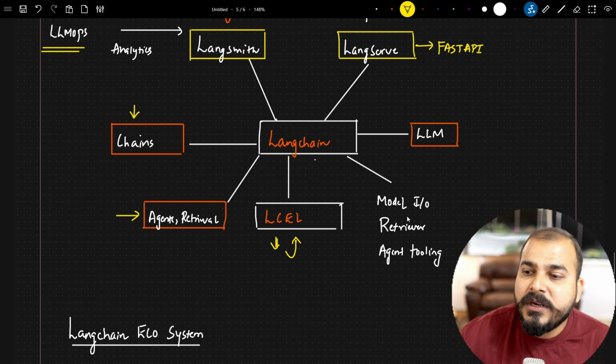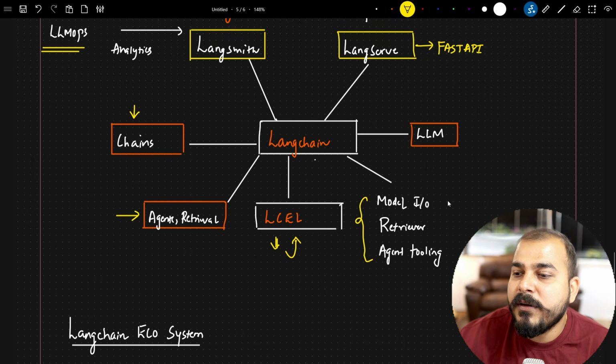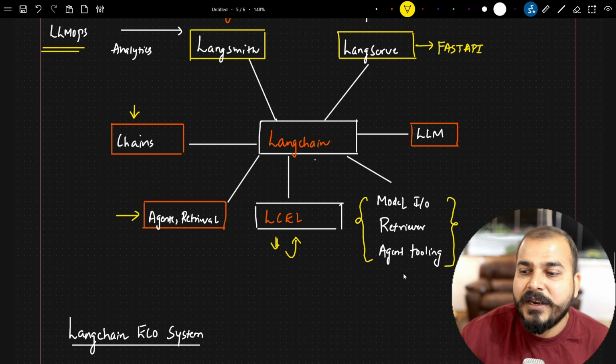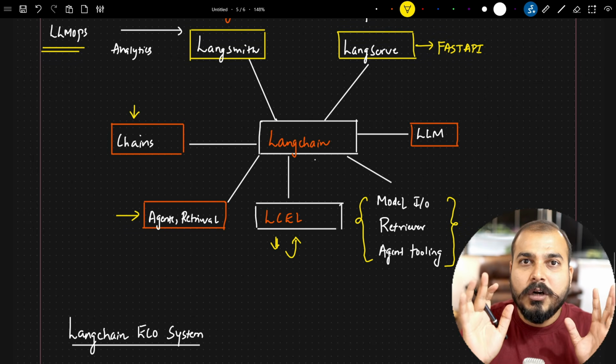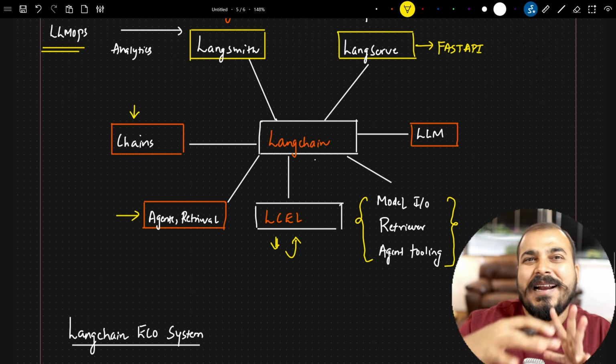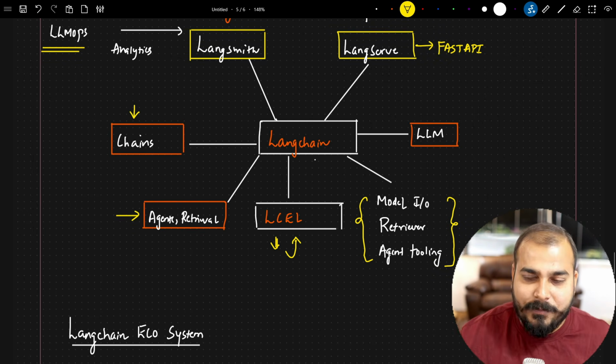Along with that, there are three main topics which I will cover while discussing all these things: model IO, retriever, agent tooling and all. These are concepts that you should really know. The main aim of this entire series is not to make you understand theoretical concepts, but to understand how you can create amazing generative AI applications irrespective of any LLM model.